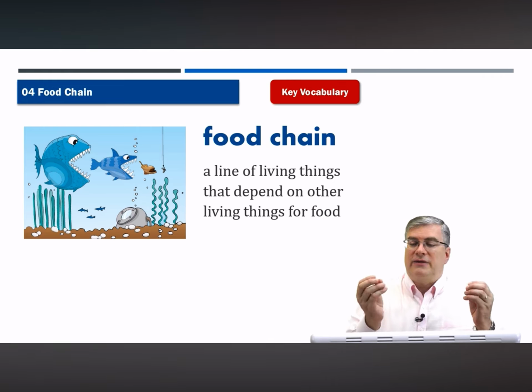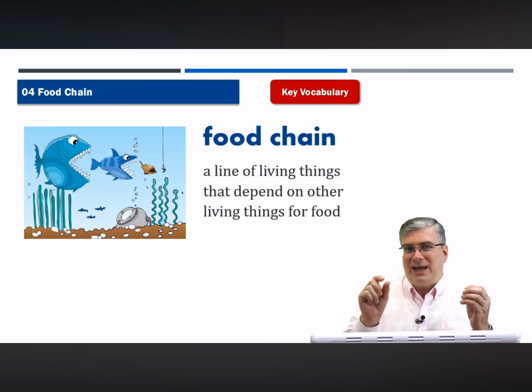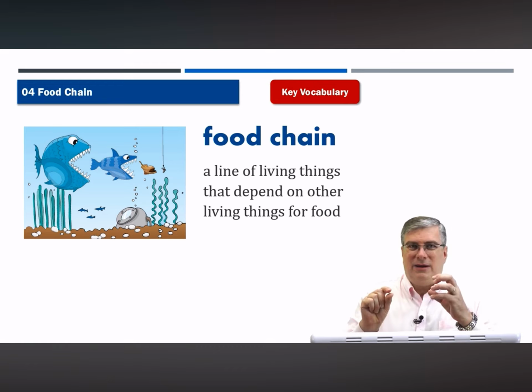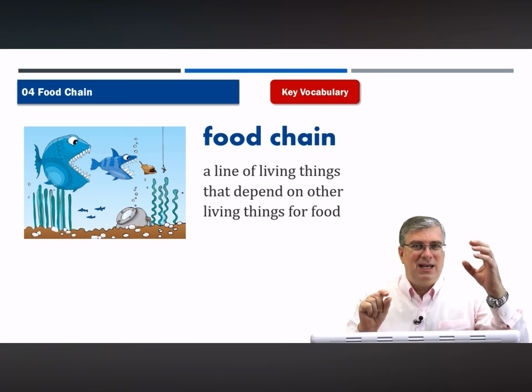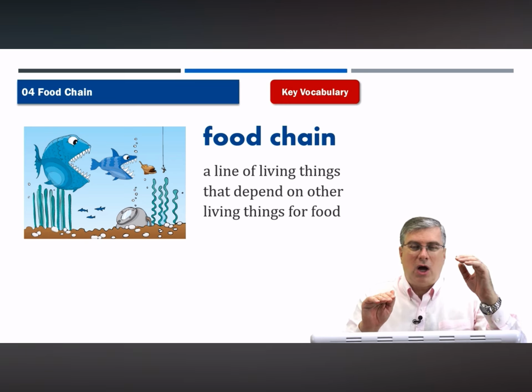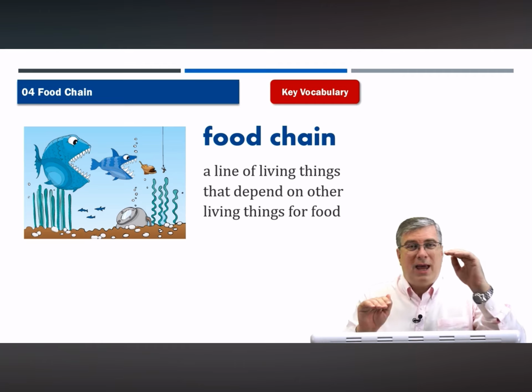Usually the smaller or the weaker the animal is, the lower it is on the food chain. The stronger and faster and bigger the animal, probably the higher up the food chain it is. So we have animals low on the food chain, and we have animals that are high on the food chain.